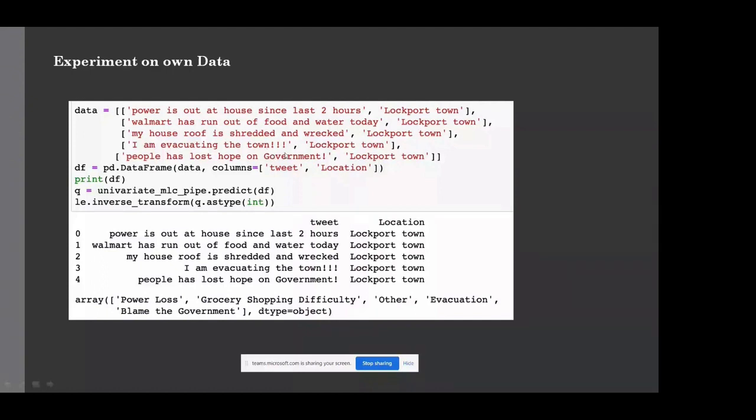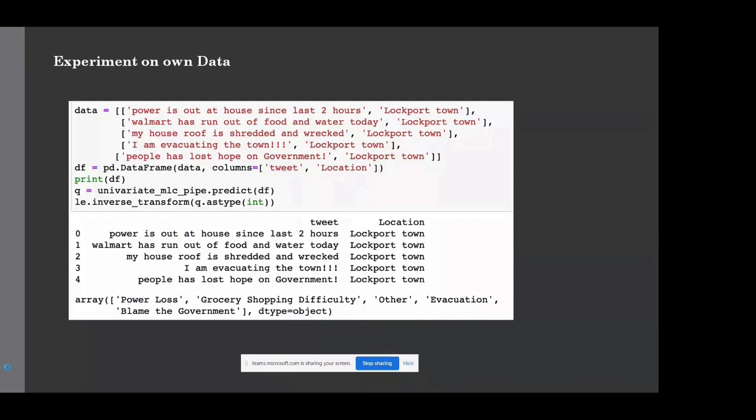The model has classified it into the correct category, which is evacuation. And also the next one, wherein the people have lost hope in the government, has been classified into the blame the government category. So the main reason that the third tweet hasn't been classified correctly is the small number of records created from the tweets that we have collected.